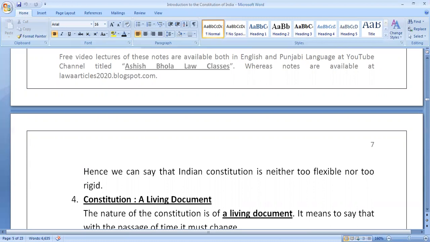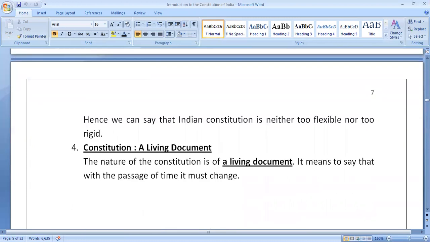Whether the constitution is a living document, answer is yes. The nature of constitution of any country is of a living document. What is the meaning of living document? Living document is that document which is going to change with the passage of time. And Indian constitution and the constitution of many countries require changes with the passage of time. Our Indian constitution is a living document because it is going to change with the passage of time. It means to say that with the passage of time, constitution of a country must change. So this is something about the classification of constitution.